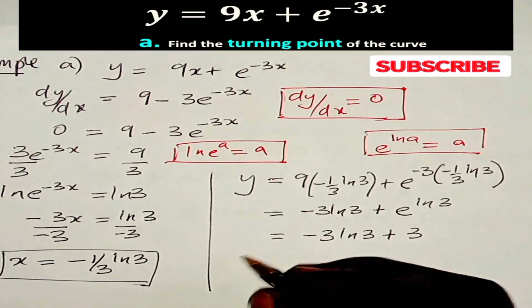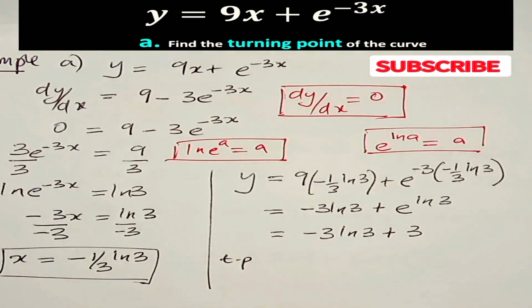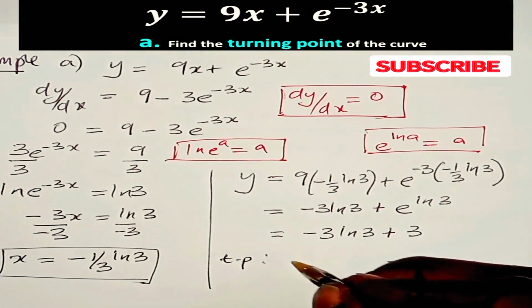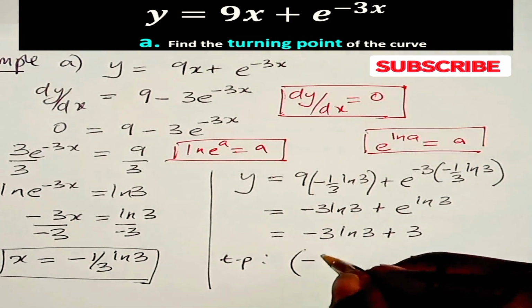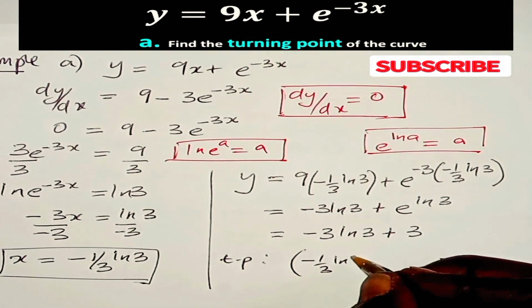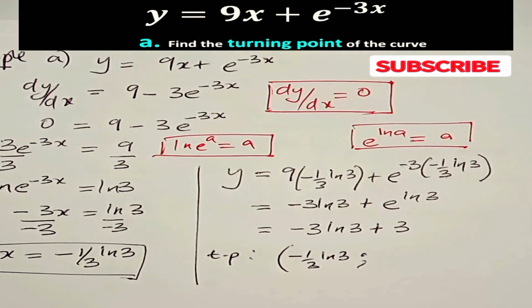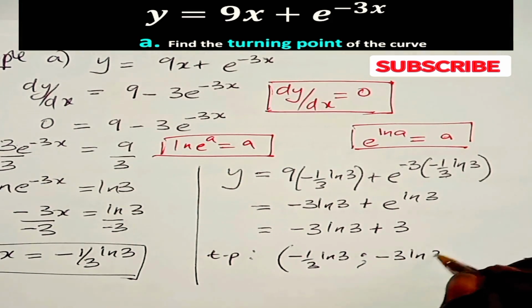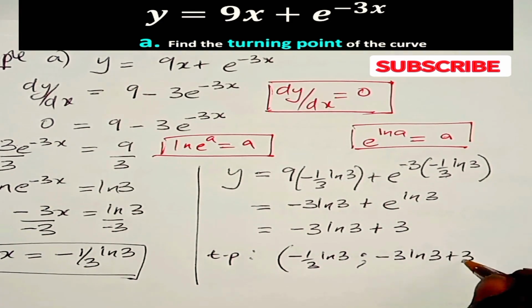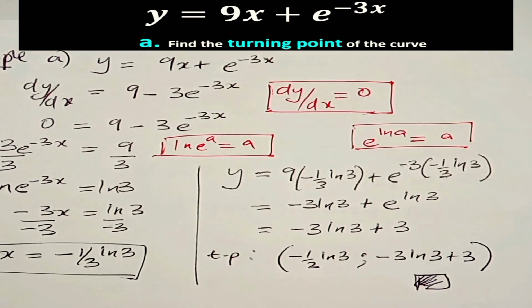Then we say the turning point of that function is given by the value of x, minus 1 over 3 ln 3, and the y part of the coordinate, minus 3 ln 3 plus 3. We have found the turning point of that curve.